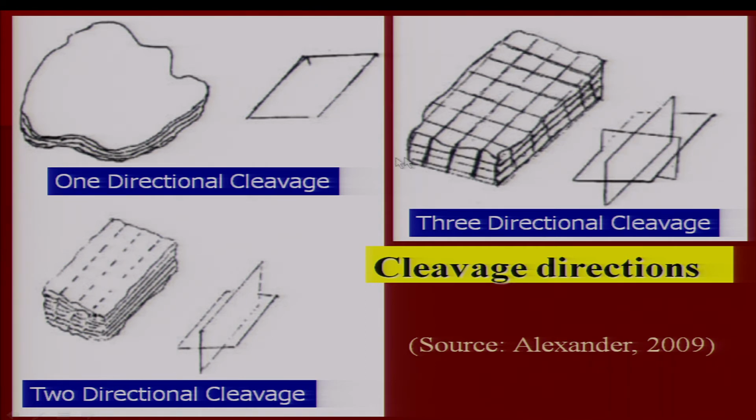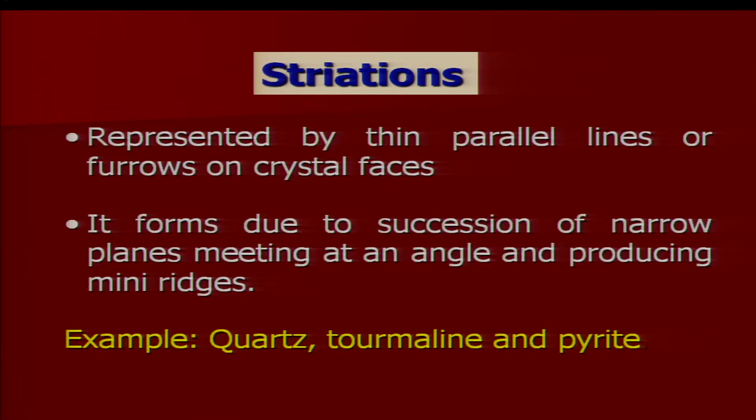length of the specimen. Now, another important property which is also commonly seen in minerals is striations. What are these striations? Striations are structures basically represented by thin parallel lines or furrows on crystal faces. They form due to a succession of narrow planes meeting at an angle and producing mini ridges.